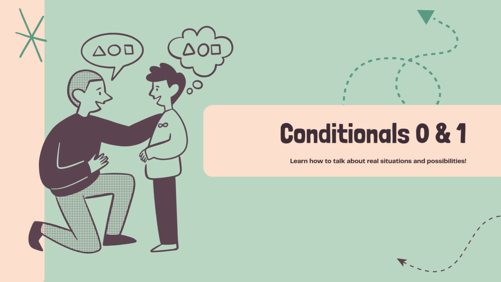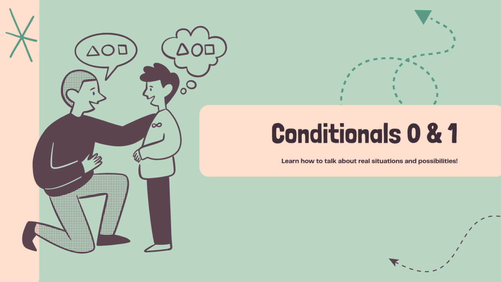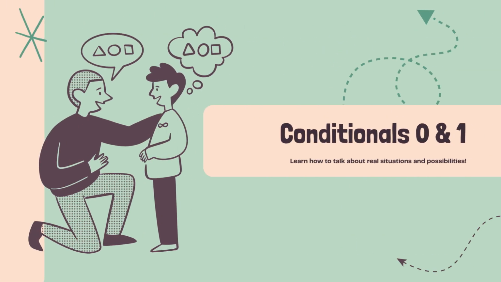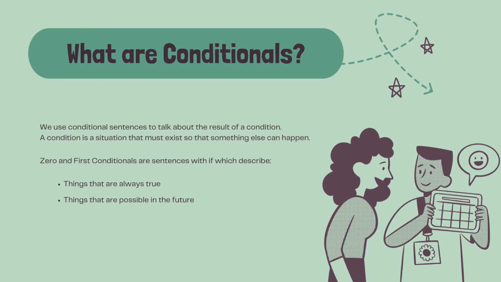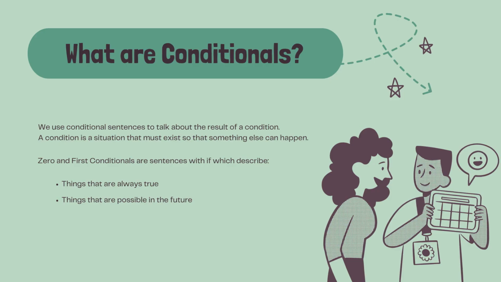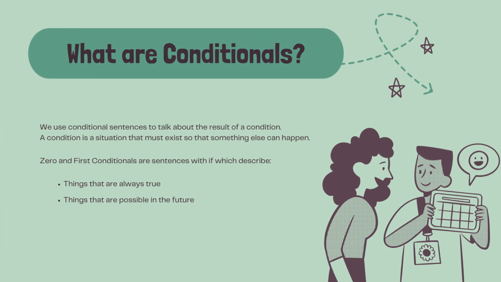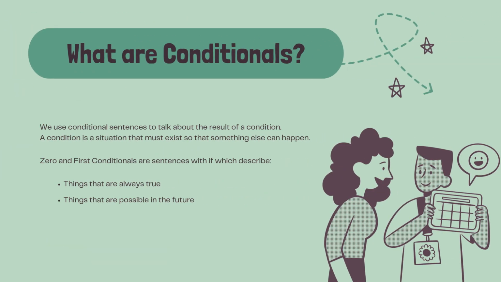Conditionals 0 and first. Learn how to talk about real situations and possibilities. What are conditionals? We use conditional sentences to talk about the result of a condition. A condition is a situation that must exist so that something else can happen. 0 and first conditionals are sentences with if which describe things that are always true, things that are possible in the future.